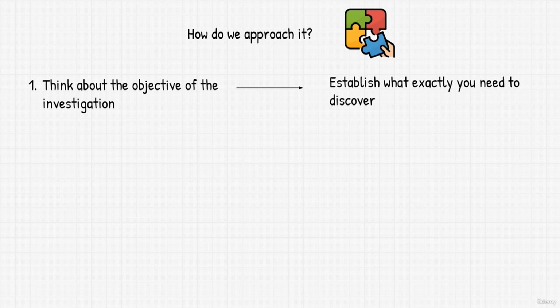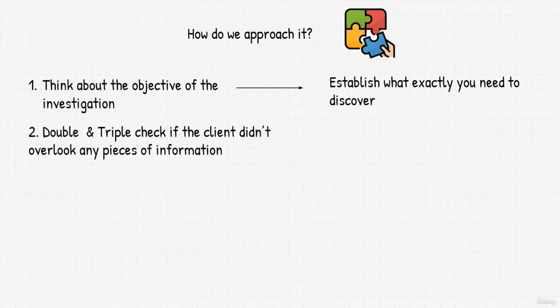Once you have established the goal, you want to double check the information you are provided. It might sound weird, but you want to quote-unquote interrogate your client. Why? I can't stress enough how often it happens that you get back to them with pieces of information you have found just to learn that they knew some of them but either didn't realize it would be useful to the investigation or they simply forgot about them.